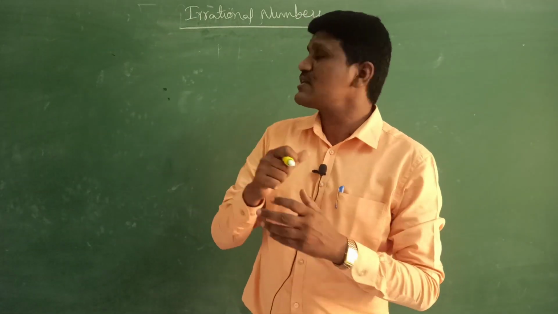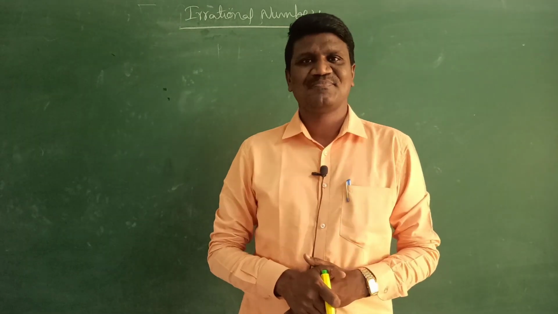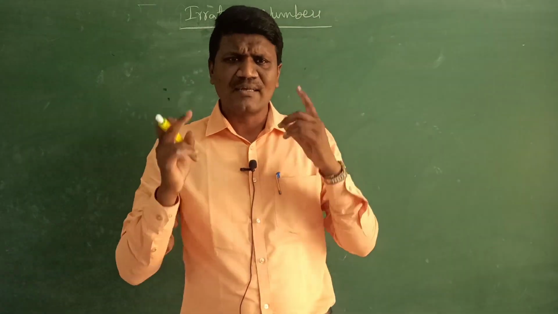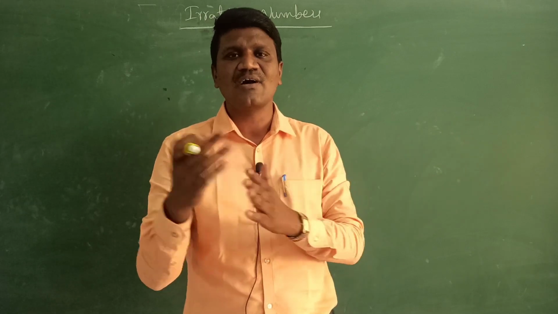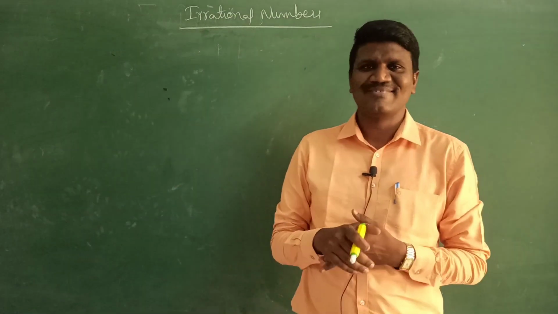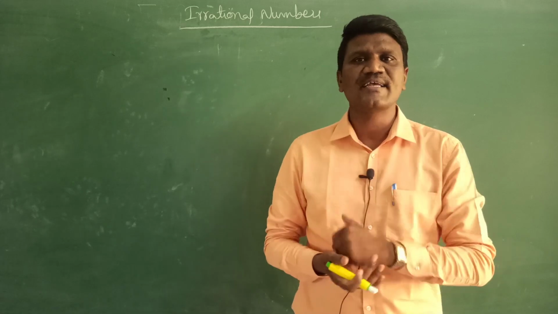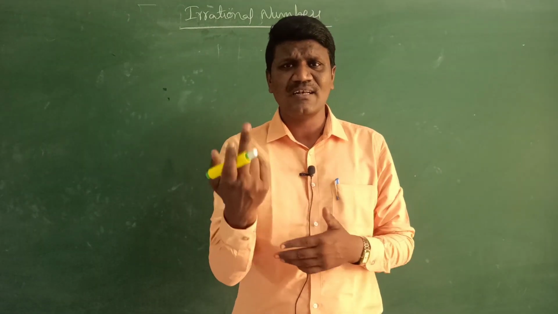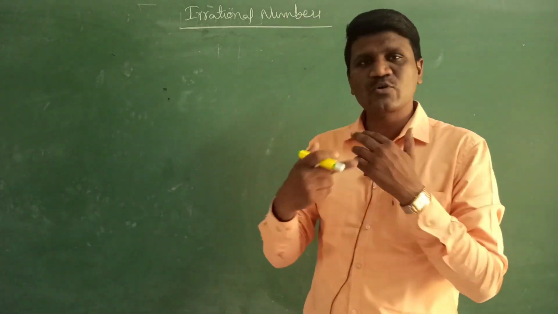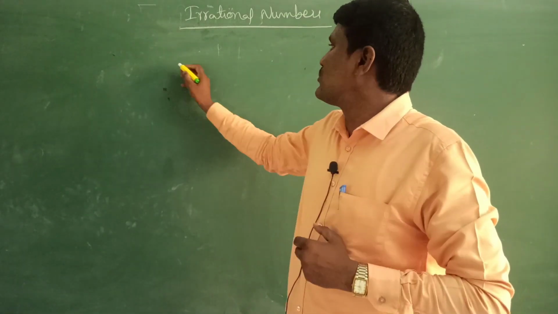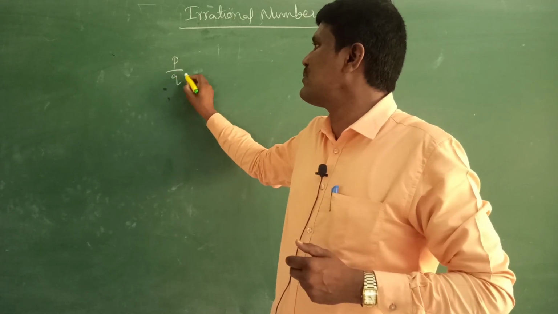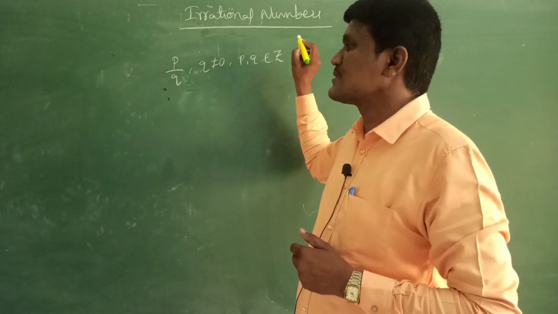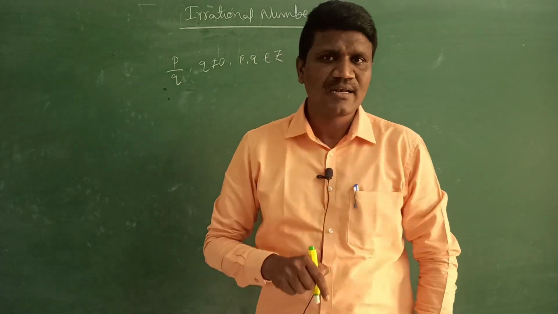Okay students, so first of all, what is meant by irrational numbers? An irrational number is nothing but a number which is not rational. Right? So what is meant by rational? We have many definitions for rational. Suppose a number is in the form of p by q, where q is not 0 and p and q are integers, we call it a rational number.